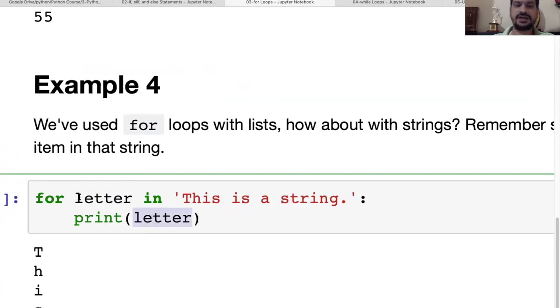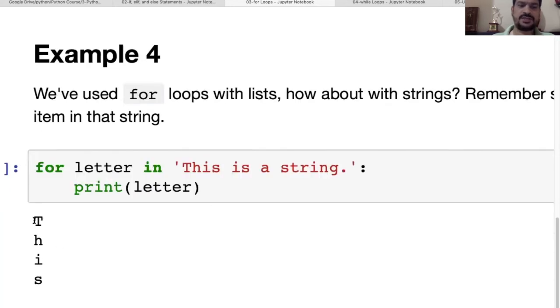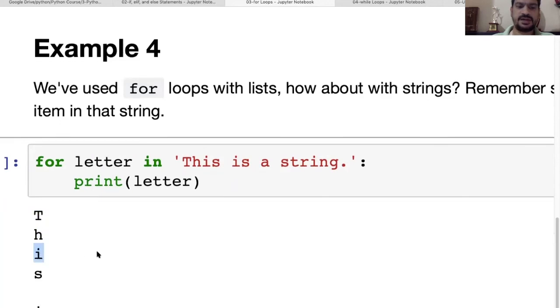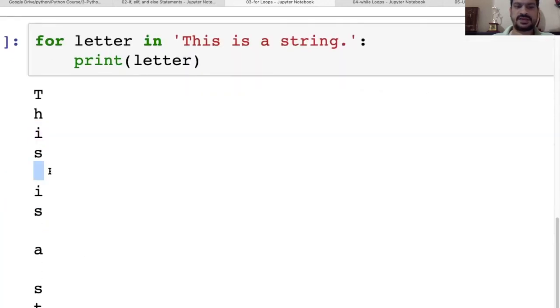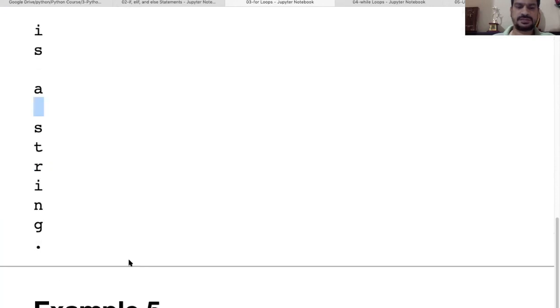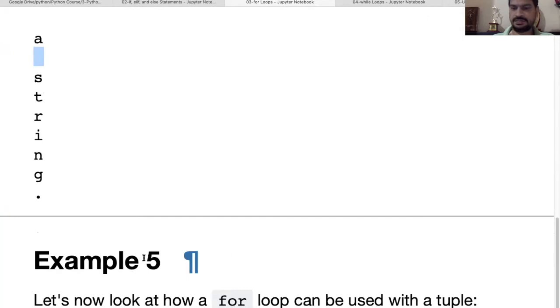This letter will be pointing to one character at a time. It is going to point T, then H, then I, and then S. In that way it is going to print character by character. Here it is taking the space character also, and printing it.